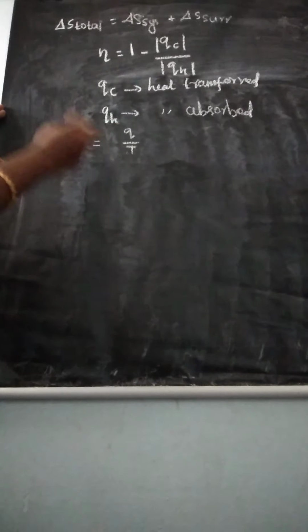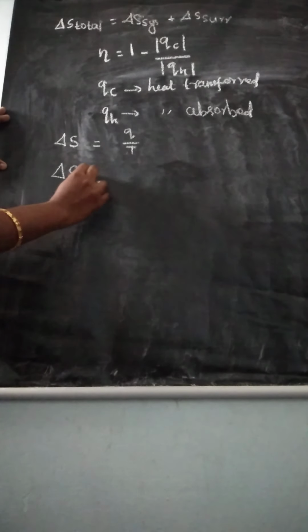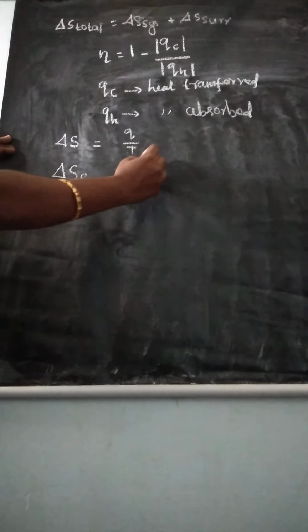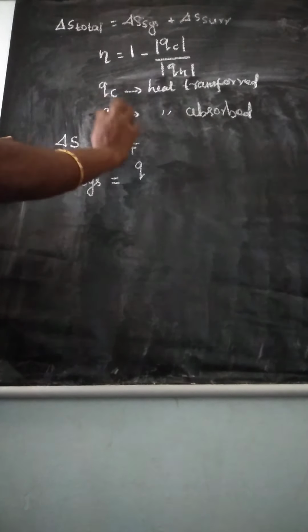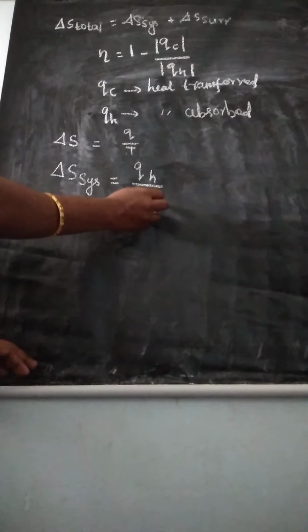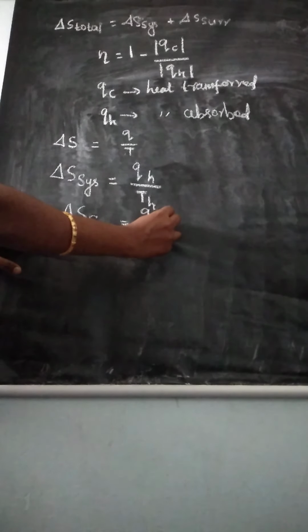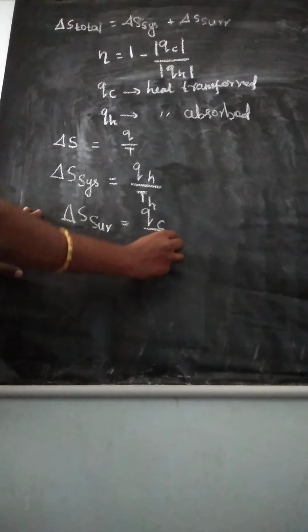The formula for delta S is Q divided by T. Delta S system is the heat absorbed, so we can write Q_H divided by T_H. In the same way, delta S surroundings is the heat transported, so we write Q_C divided by T_C.